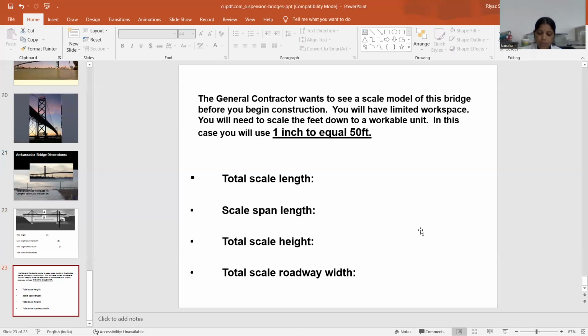So, suspension bridges are used for roadways of spans more than 200 meters and light traffic ways of spans more than 300 meters. The cable's maximum sag, or dip of the cables, varies from L by 10 to L by 15, where L is the horizontal span. So, the dip of the cable is T. This is the cables of the suspension bridges.